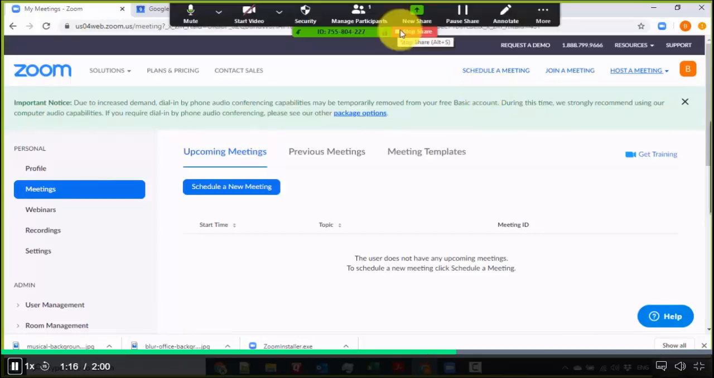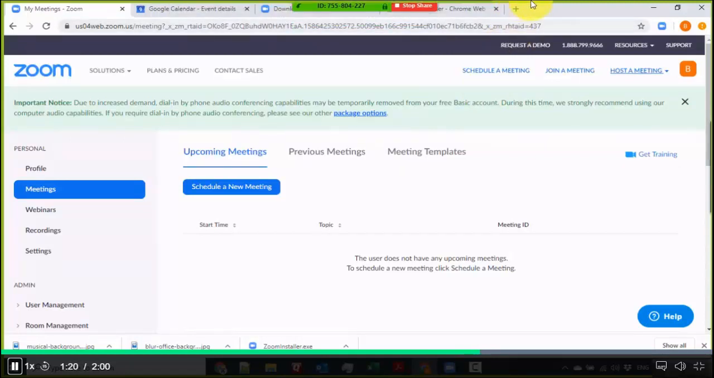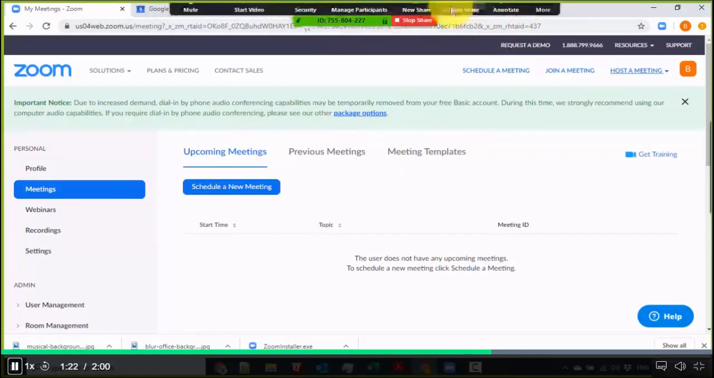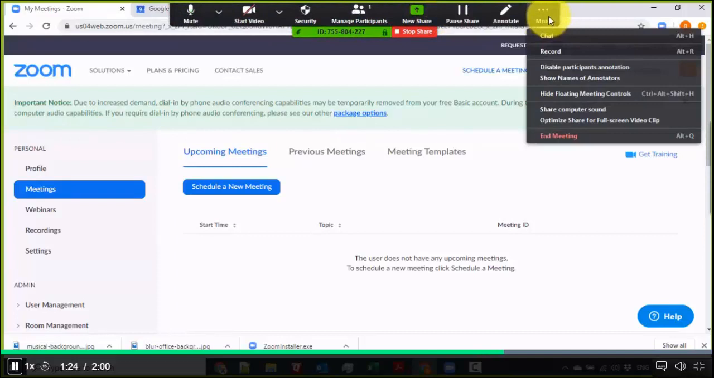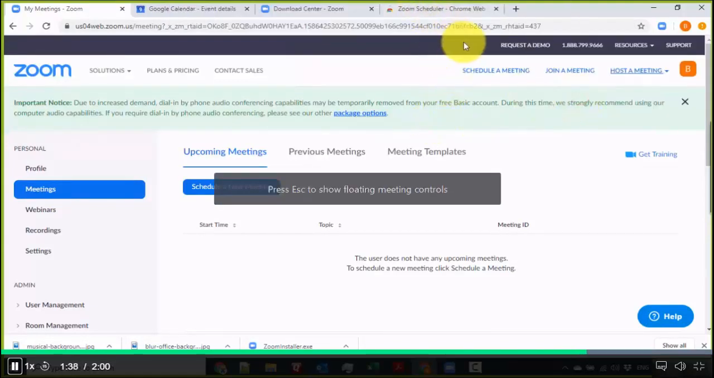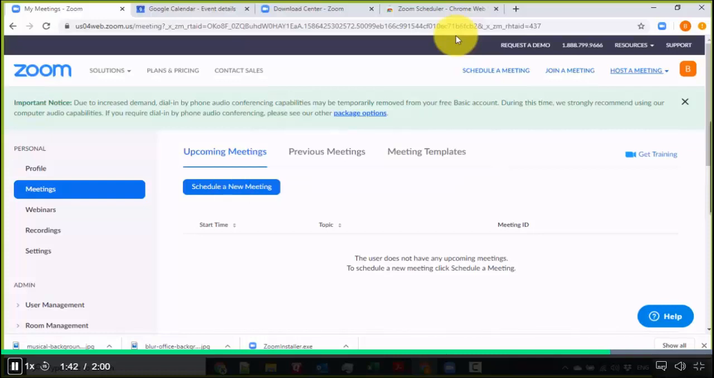So what we can do right now is there's a setting, and there's a shortcut as well, that we could use so that it won't bother us anymore. Over here in More, you could just select Hide Floating Meeting Controls. You could also have the keyboard shortcut handy, Control Alt Shift H. And once we click on this, it's gone. And you could just do your screen share as if you're just using your computer normally.